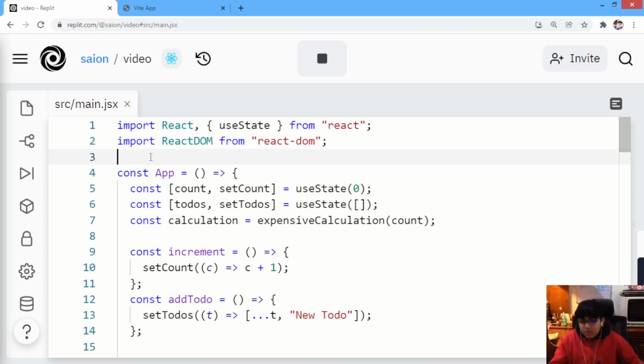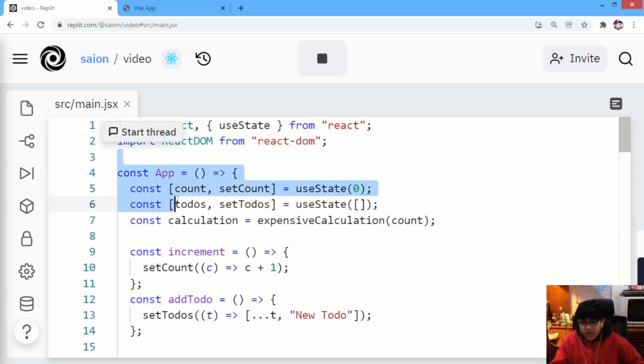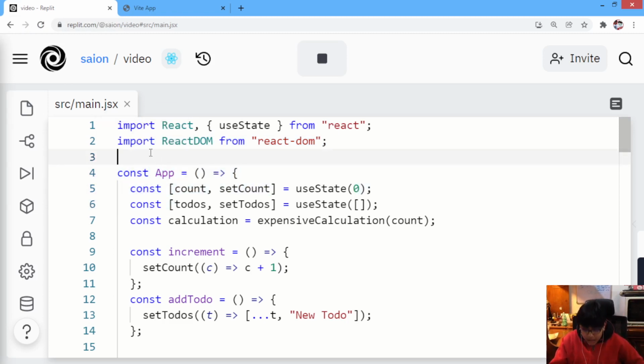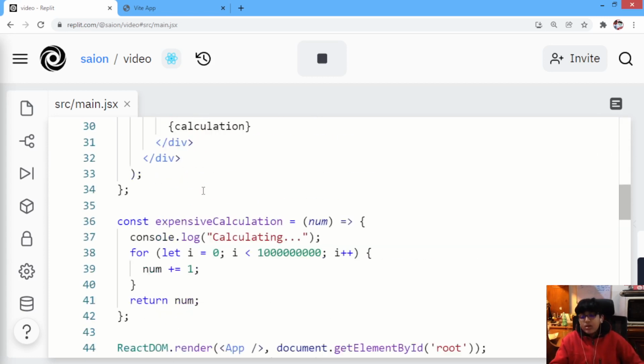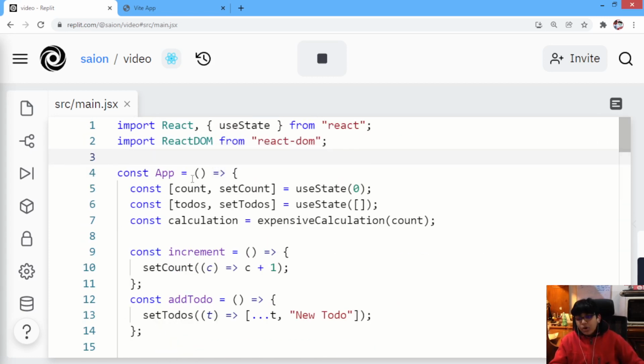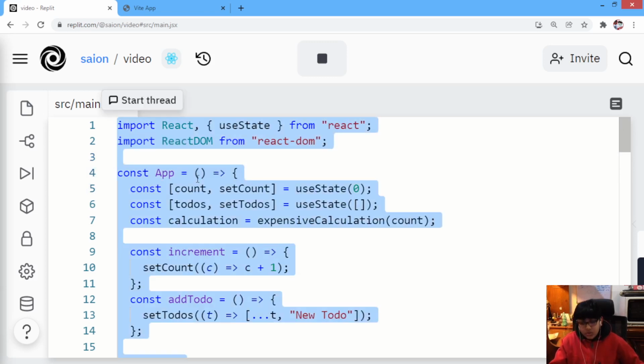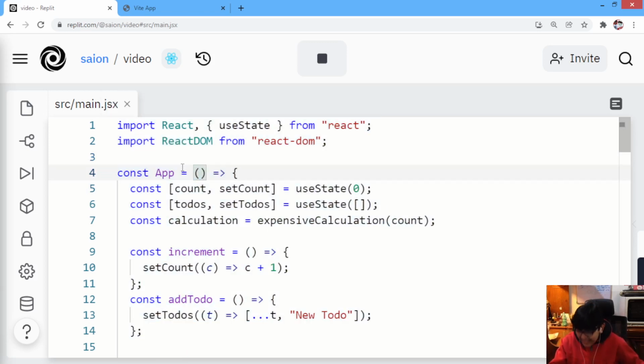Okay, so today we are gonna learn about the useMemo hook in React. So this is gonna be very interesting, so let's get started.